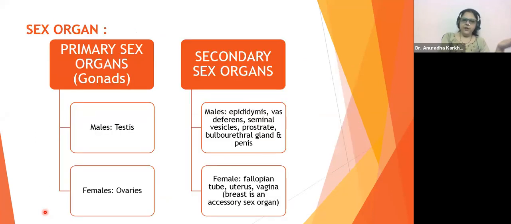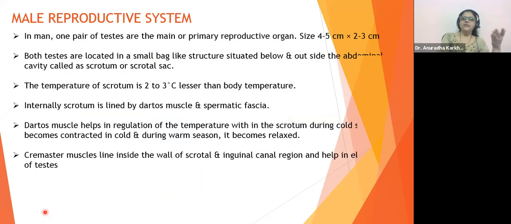Then we talked about the primary sex organs and the secondary sex organs of males and females. We had started with the male reproductive system. We have seen the details of this: where the testes are located, what the scrotum is, how it is attached, and the reason for the presence of the muscles which control the movement of the testes for maintaining a specific temperature lesser than the body temperature.